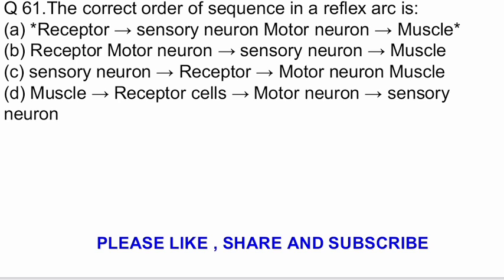Question number 61. The correct order of sequence in a reflex arc is, the options are A, receptor, sensory neuron, motor neuron and the muscles. B option, receptor, motor neuron, sensory neuron and muscle. C, sensory neuron, receptor, motor neuron, muscle. And the option D is muscle, receptor cell, motor neuron and sensory neuron. The correct option is A, receptor, sensory neuron, motor neuron and then the muscles.